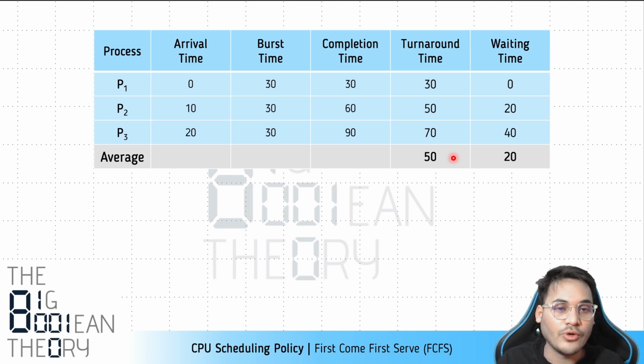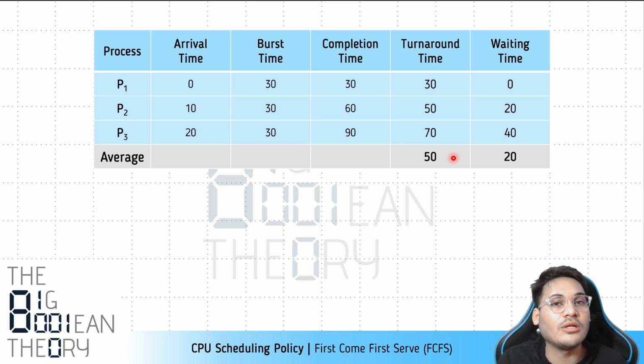We are not going to talk about whether it is optimal or not. That we'll get to know when we see other policies, and then we can compare the two policies. In this video, we are only interested in learning how first come first serve works. Whether it is optimal or not, let me spell it out: it is not optimal, obviously.